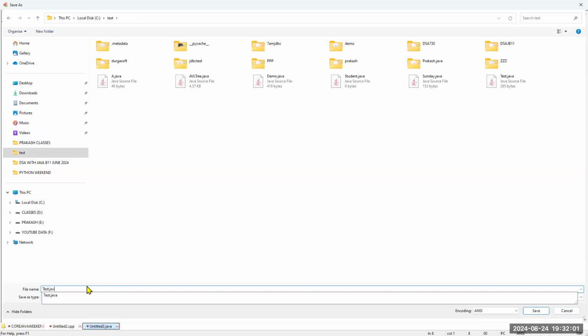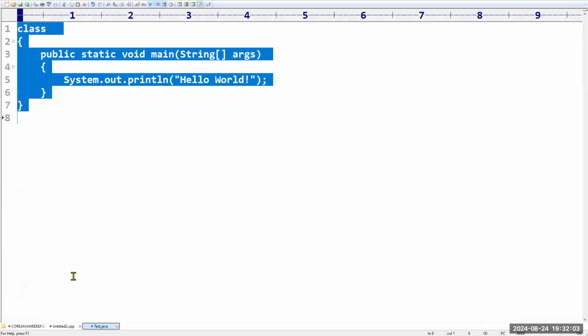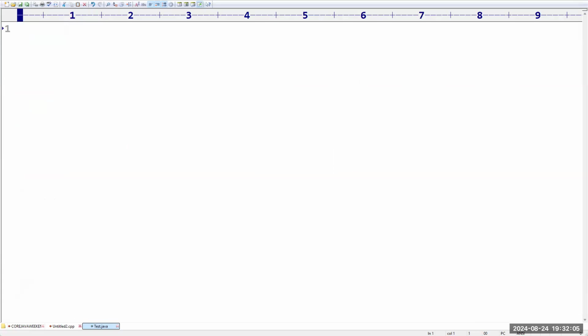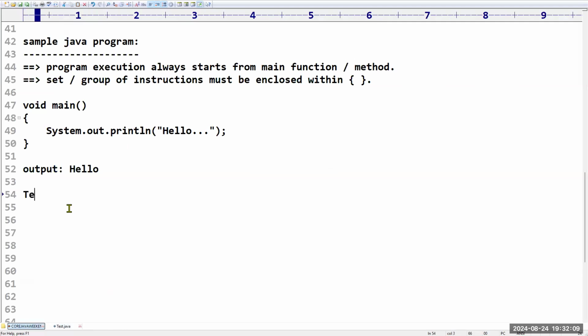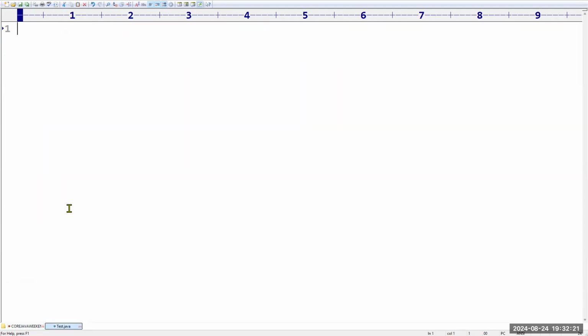Sir, I created one program. I saved this program with the file name test.java, because I am preparing Java programs, right? If any file name has the extension .java, it is a Java program. Yes, my Java program is there. What is the code that you have taken? Void main. That's all. Within this, I'm going to print some message.